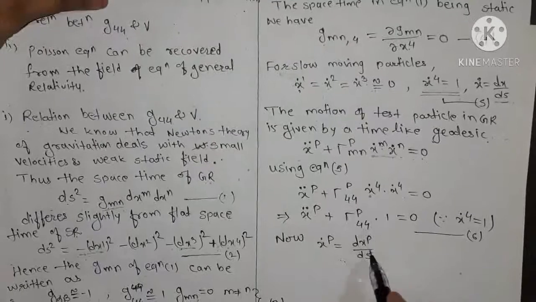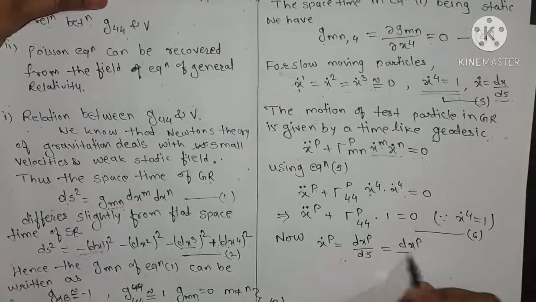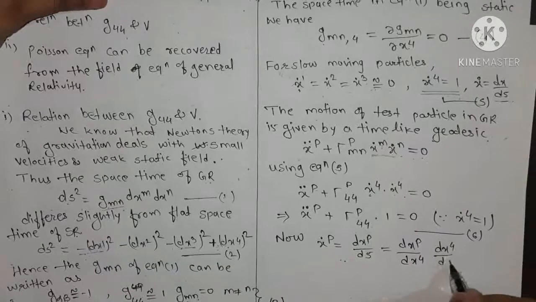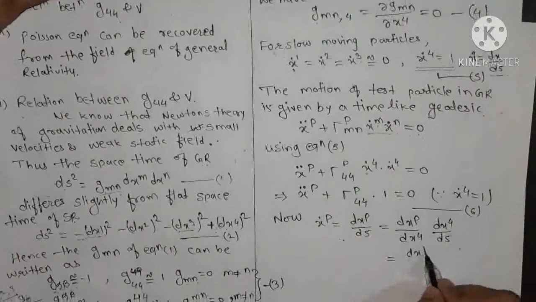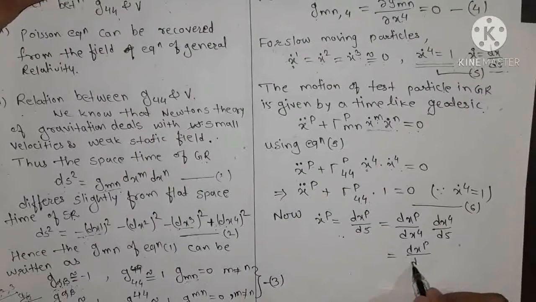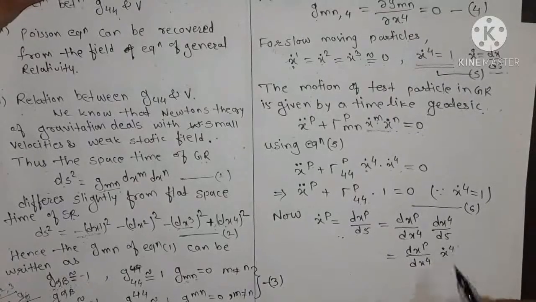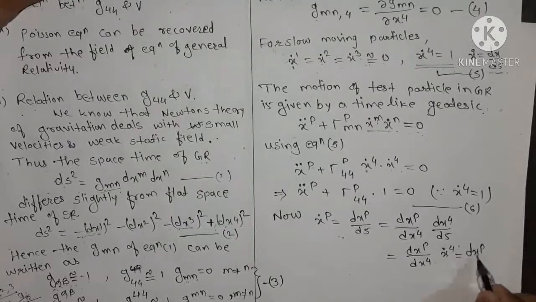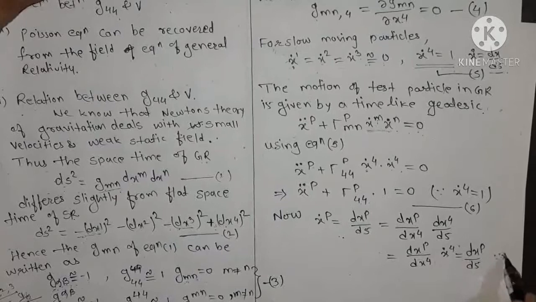And now we write this dx^p by ds as dx^p upon dx4 into dx4 upon ds. So this equals dx^p upon dx4, and dx4 by ds is nothing but our x dot 4, which equals 1. So this equals dx^p upon ds, since x dot 4 equals 1.